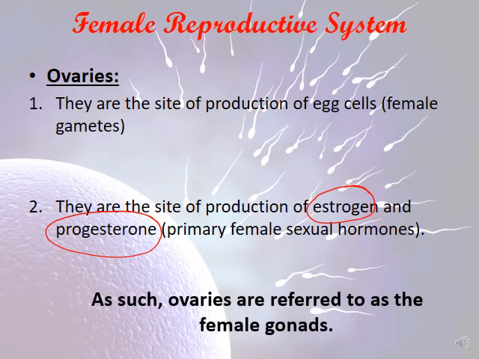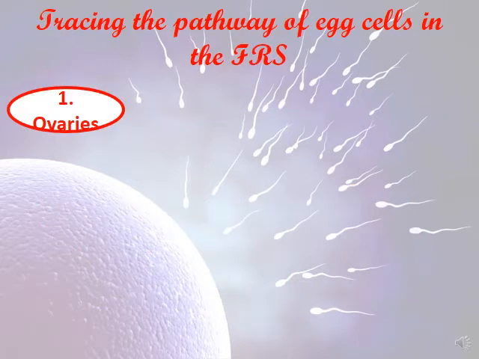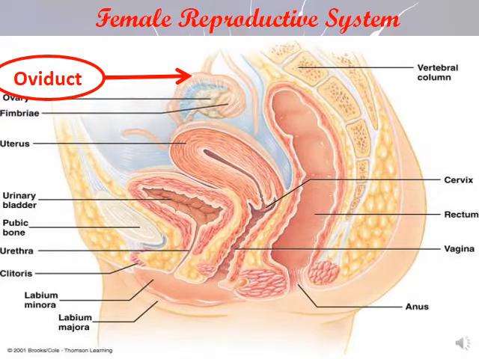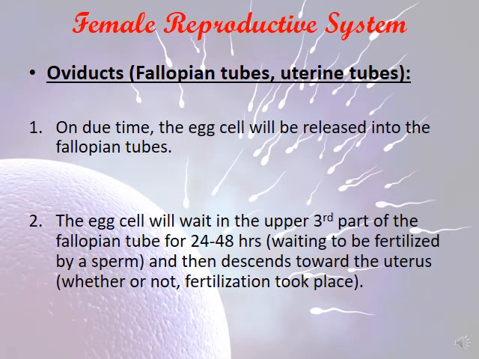As such, the ovaries are referred to as the female gonads. As we did in the male reproductive system, we are going to trace the pathway in the female reproductive system. The egg cells are stored at the level of the ovaries. Let's move now to the second step. We're going to talk about the oviduct. What is the oviduct? It has another name. It's called the fallopian tubes or the uterine tubes.